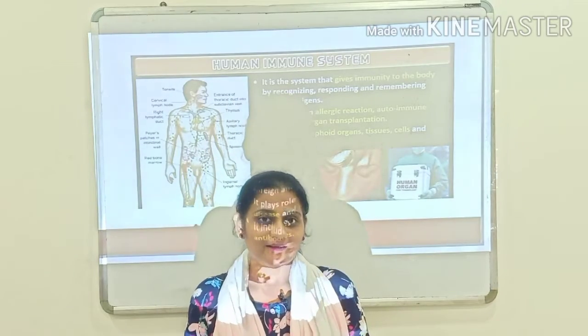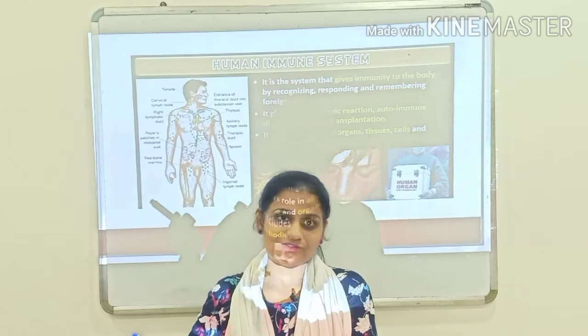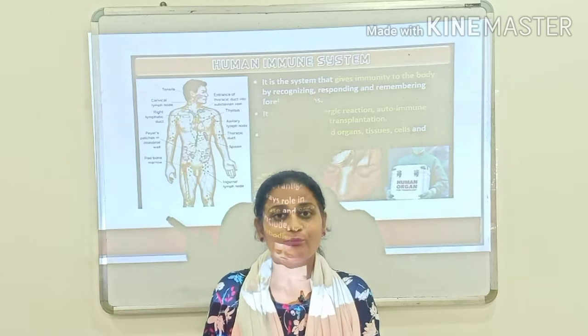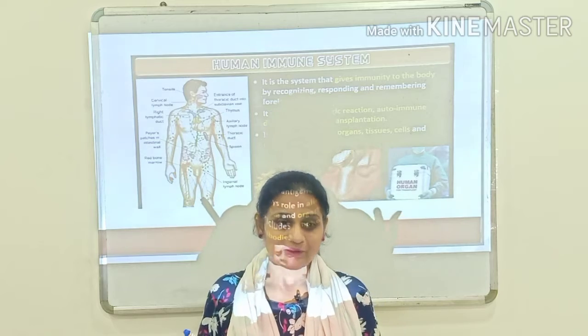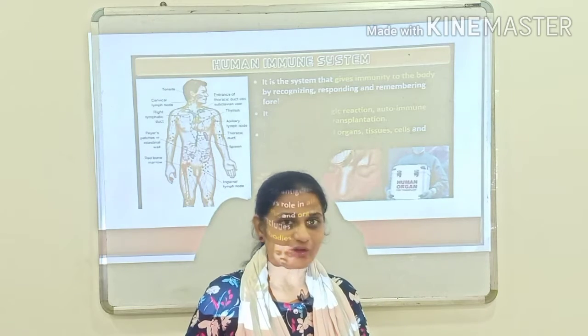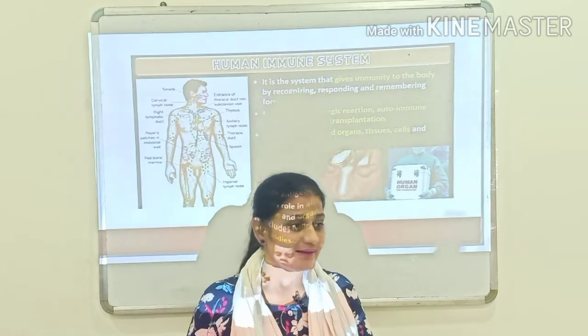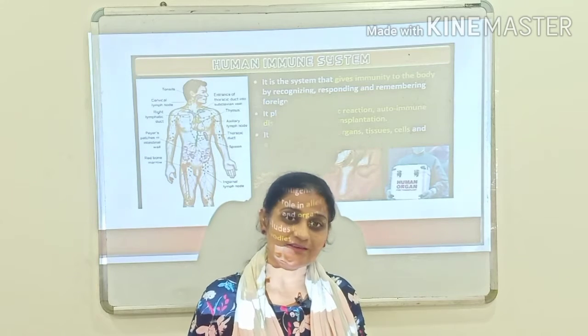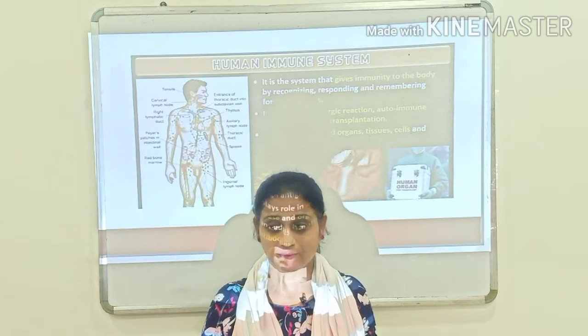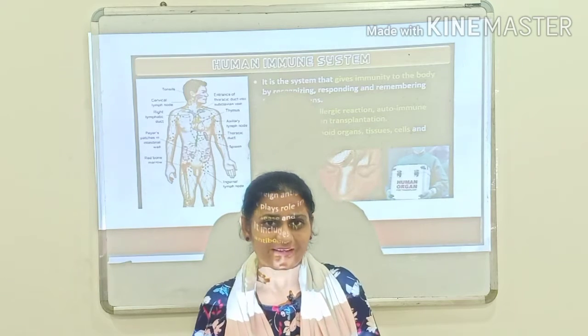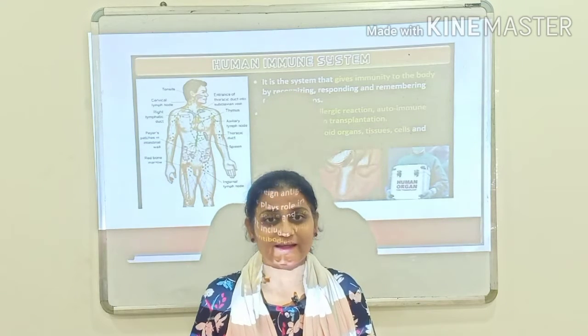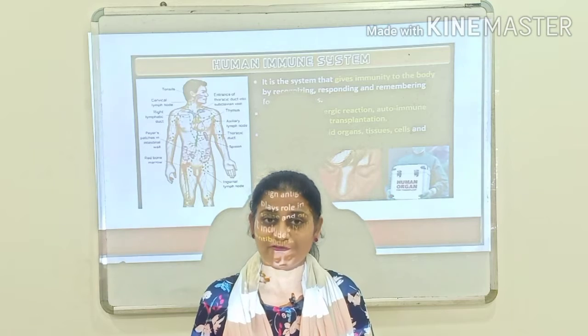If you are in a class, if one child of the class is suffering from cold and fever, if the same child sneezes, the one child who is sitting beside gets infected or he also suffers from cold and fever. But the other child who is sitting on the other side of the same child doesn't get infected by cold and fever.